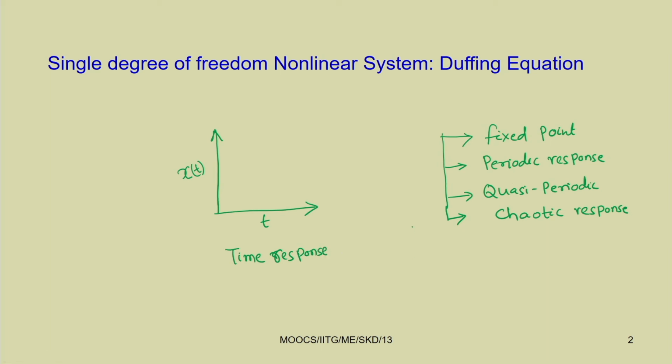Or we may plot the phase portrait. In case of phase portrait or state space, generally we plot x versus x dot, that is the displacement versus velocity. Using this displacement versus velocity we get the phase portrait.